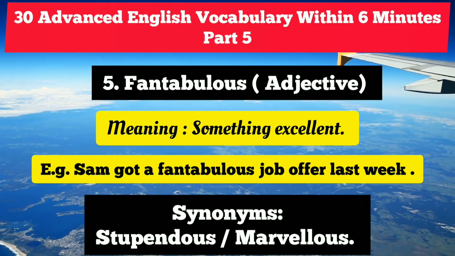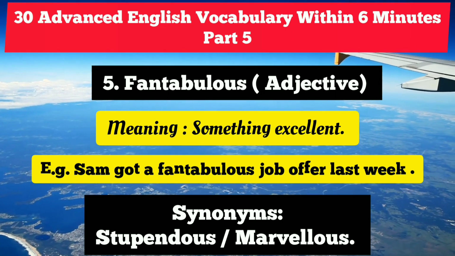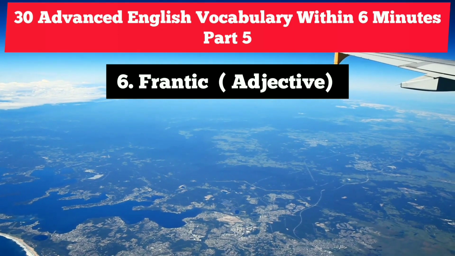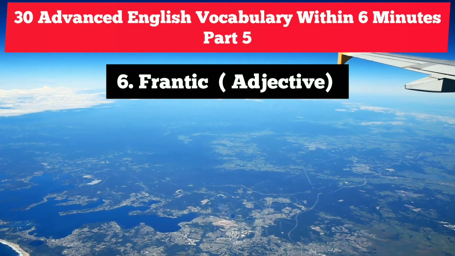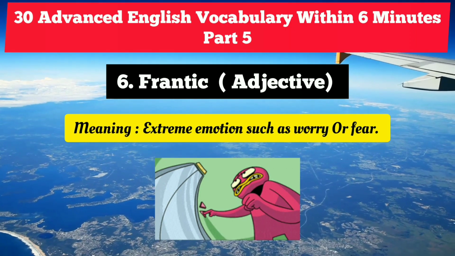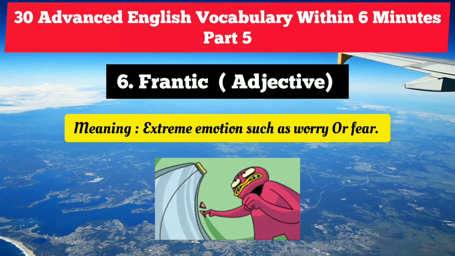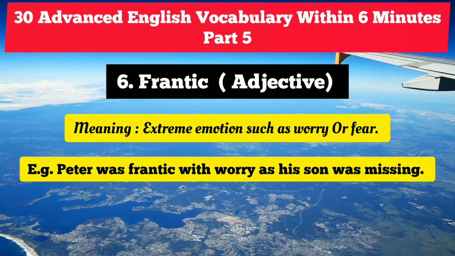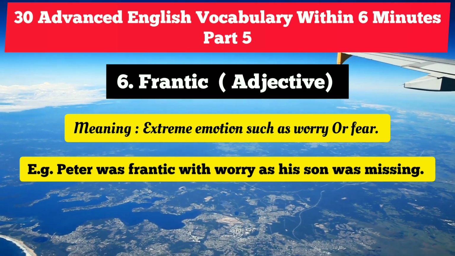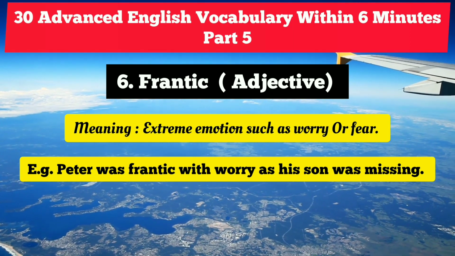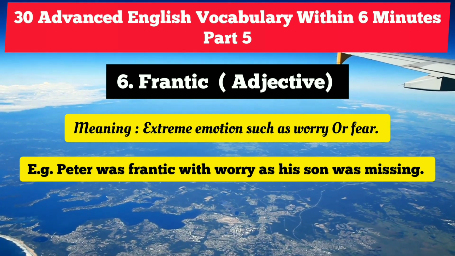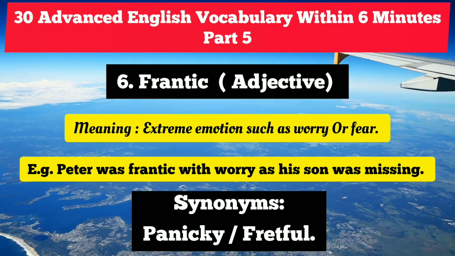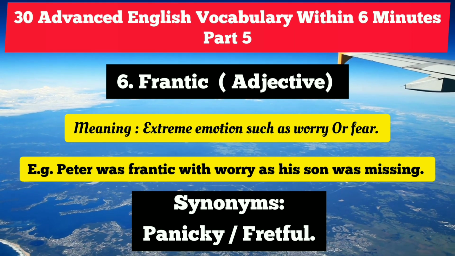Up next, we are going to focus on the sixth vocabulary, which you see on your screen, is frantic. Frantic is also an adjective. It means extreme emotion such as worry or fear, right? So let's see how to use this beautiful vocabulary. Peter was frantic with worry as his son was missing. So he was extremely concerned and anxious, and he was worried, he was frantic because his son was missing. So we can use two synonyms as you see on your screen. The first is panicky and the second is fretful.